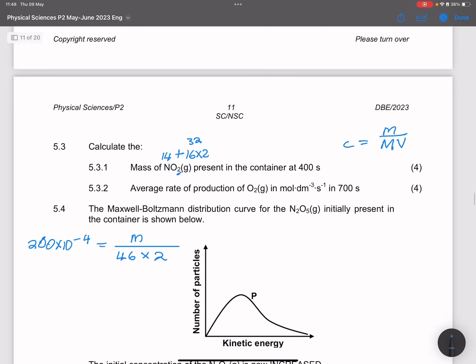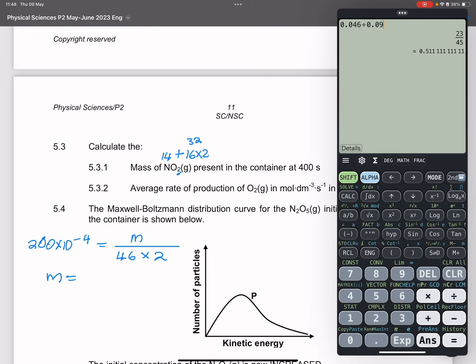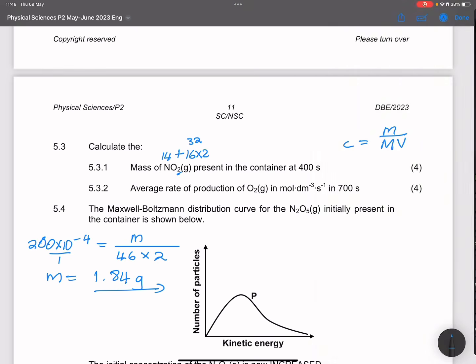To get the mass, we simply multiply those out: 200 times 10 to the negative 4, multiplied by 46, multiplied by 2. And so the mass that we get is 1.84 grams that has been formed after 400 seconds. I hope that makes sense, ladies and gents.